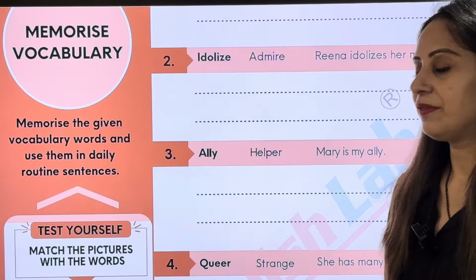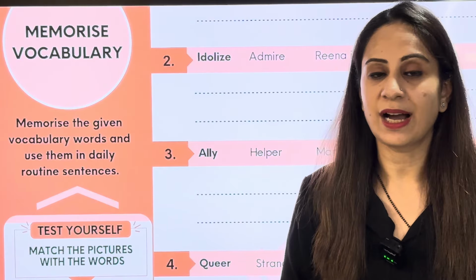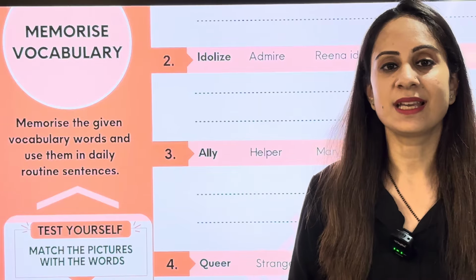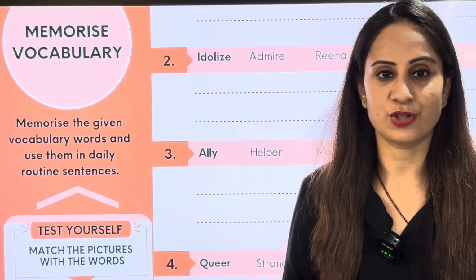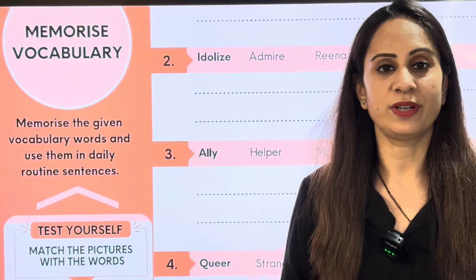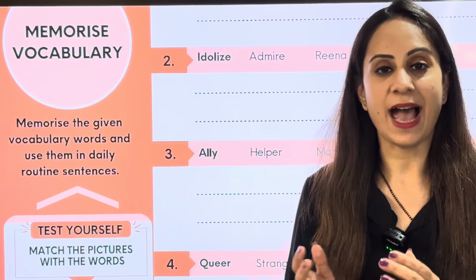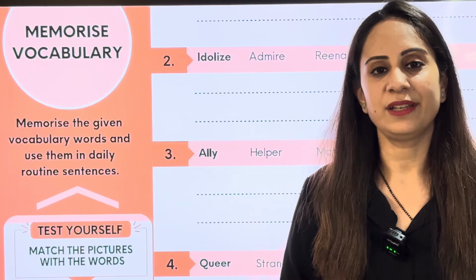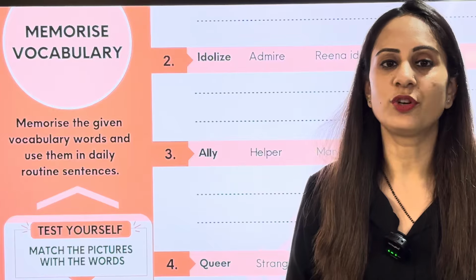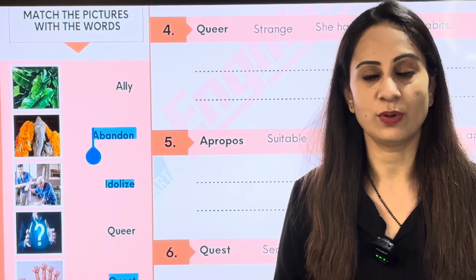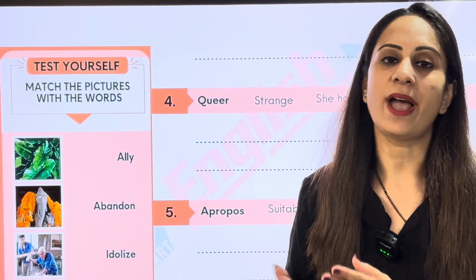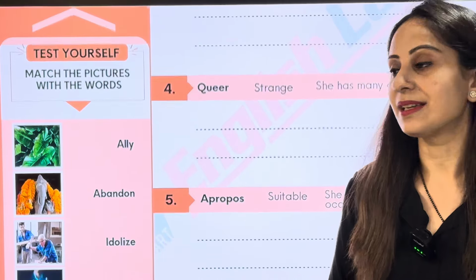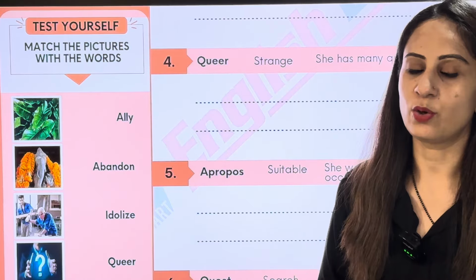The third one we have is ally. Let's check out the pronunciation also. This is a little significant here because ally is the right pronunciation. I hope all of you are able to pronounce it correctly. We call it ally. How do we say that? Ally. Now, who's an ally? You know, a helper or a supporter. For example, your parents, they really support you. So basically, your parents are your allies. Your teachers are your allies. So ally means a supporter is what we call an ally.